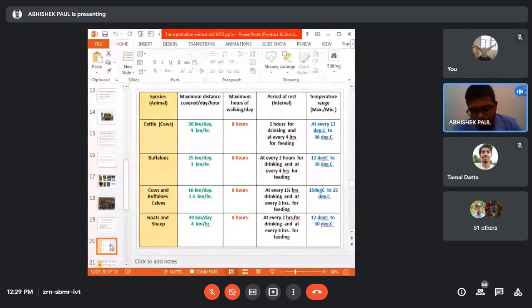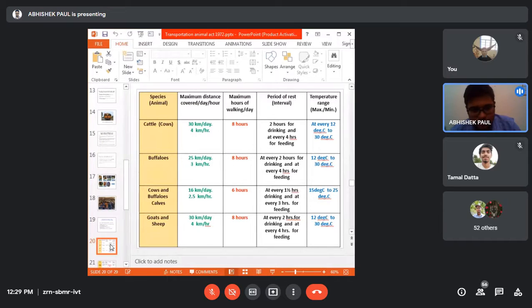Due to global warming and all, nowadays this is very unrealistic. I think in the northeast also, due to climate change, the temperature keeps on increasing. So this point is a little bit not justified, but as per the guideline, the temperature range should be between 12 to 30 degrees. Then for buffalo also, please go through it.